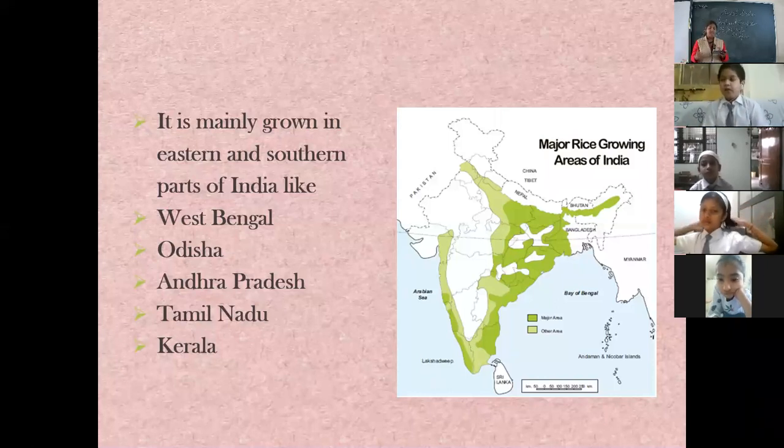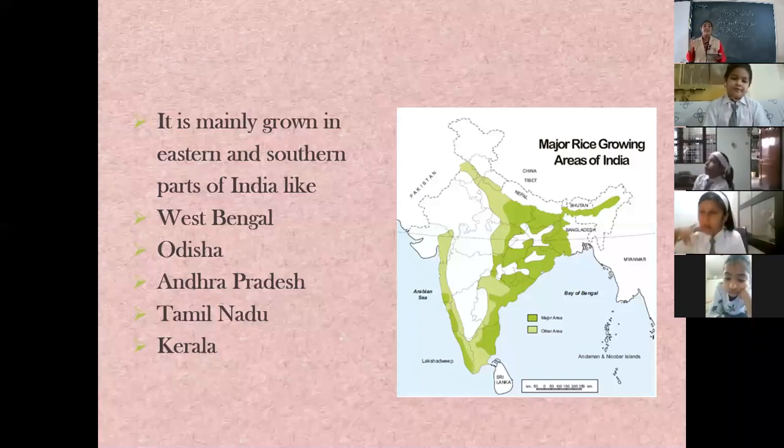So you can see here the southern part of India and the eastern part of India, most of the areas are having the dark green shade. So here basically rice is grown more. Okay, so these are the parts like West Bengal, Odisha, Andhra Pradesh, Tamil Nadu and Kerala.